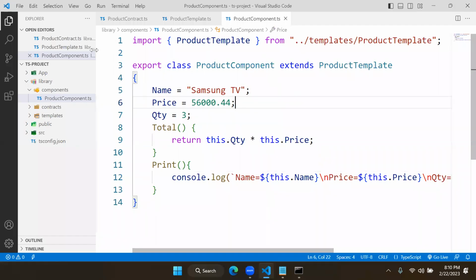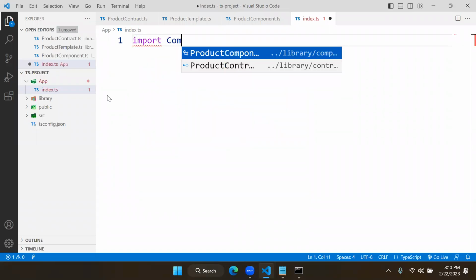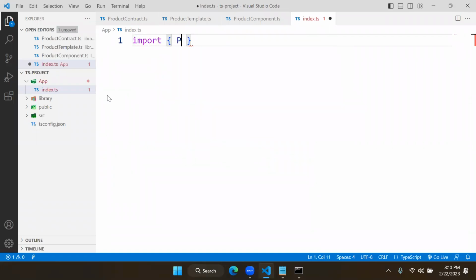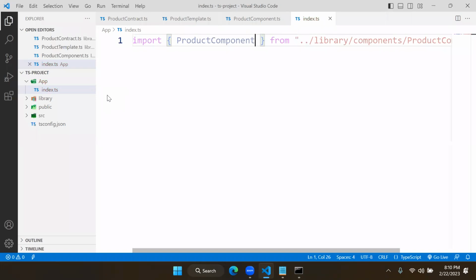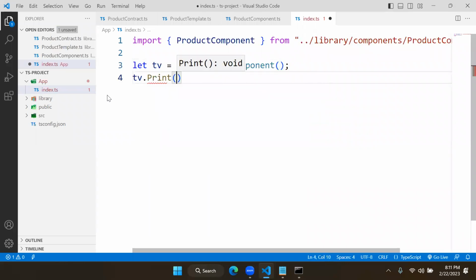If I have to use this in the project, then go to app and add a new file, index.ts. Here I want to use that component. Then what to do? Import which component? Product component from the library. And we just need to create a TV object. It is of what type? Product component, and we have to print the details. That's it. Our application looks simple, but actually it has a lot of libraries in the background.